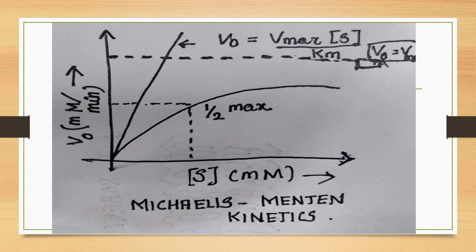So that is half max equal to Km. And there is a peak, that is Vmax. At low substrate, V0, the rate of catalysis, equals Vmax times S by Km. At high substrate, V0 equals Vmax.